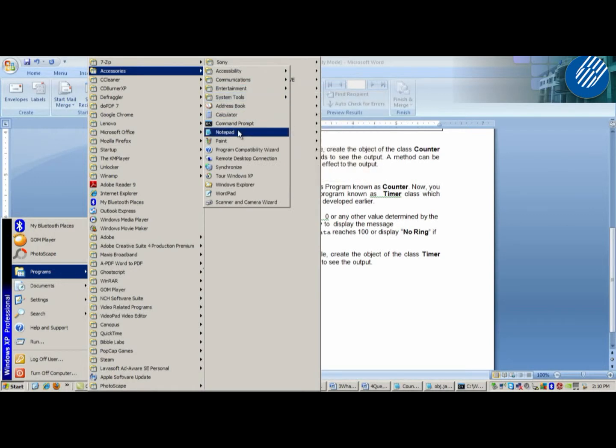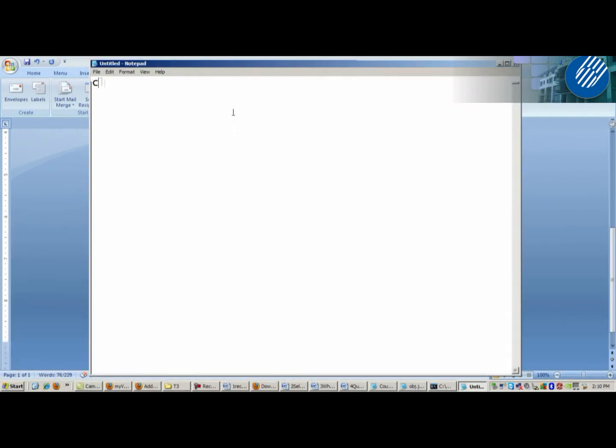Okay, go to Notepad. Okay, put class. Class what? Okay, how to tell the compiler that this class extends counter? Extends, yes. Class timer extends counter, which we already developed earlier.